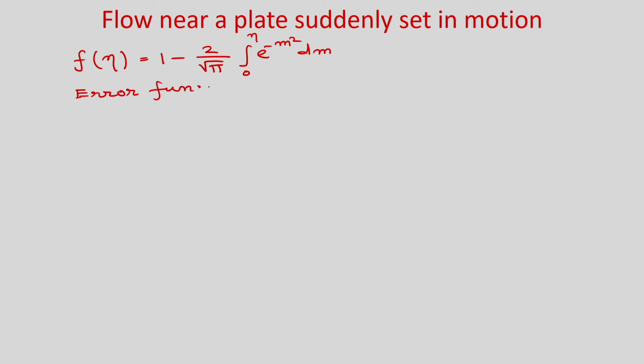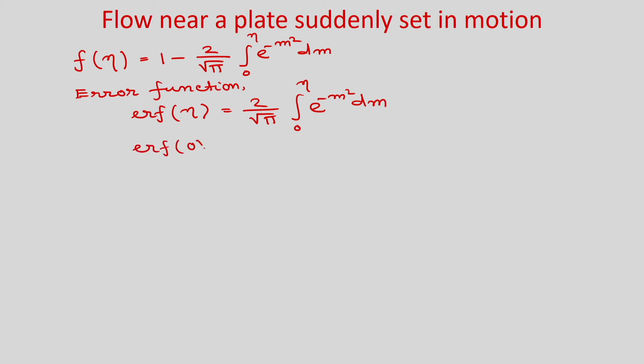Error function of eta means 2 by root pi integral 0 to eta e to the power minus m square dm. And error function of 0, if you put here, it will be 0, and error function of infinity, obviously it will become 1.